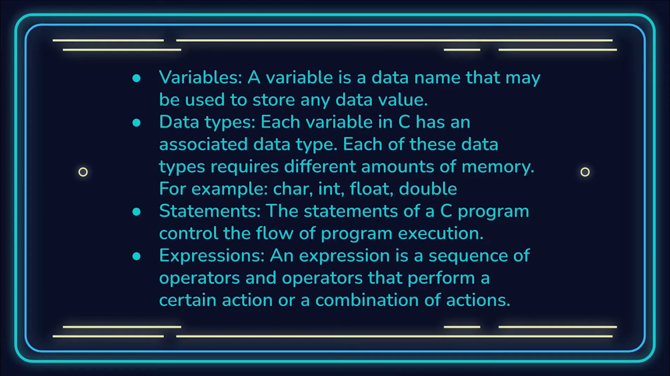So data types. Each variable in C has an associated data type. Each of these data types requires different amounts of memory. So whenever you are declaring a variable, you must specify the data type of that certain variable, because you are specifying what kind of data will be stored in that variable. Like I said, a variable is a storage area, so you must also declare the data type. Statements. The statements of a C program control the overall flow of program execution. Expressions. An expression is a sequence of operators and operands that perform a certain action or a combination of actions.